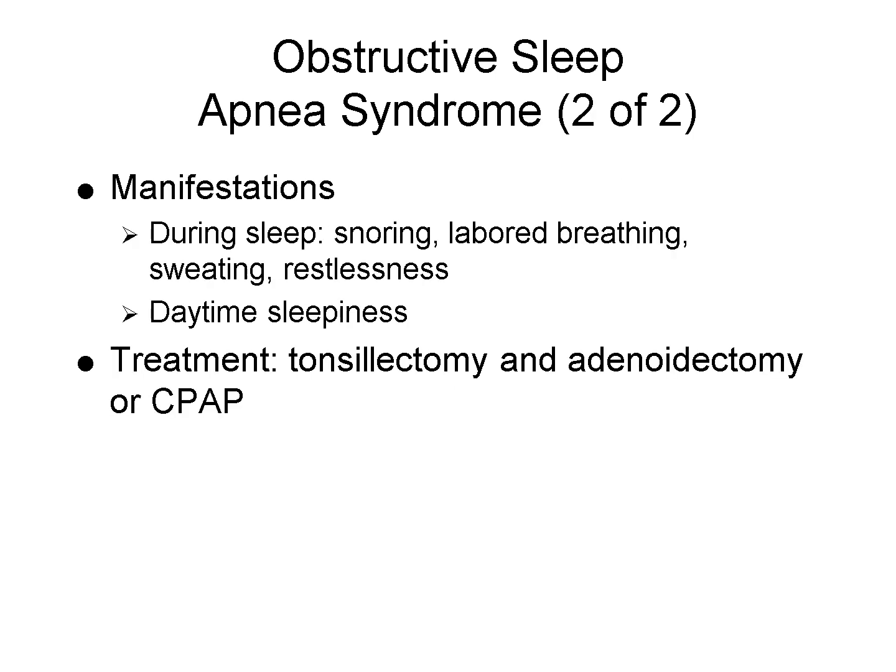During sleep, children with obstructive sleep apnea may exhibit snoring, sweating, or restlessness. Daytime symptoms can include sleepiness, difficulty concentrating, and poor academic performance. Treatment often involves removing the tonsils and adenoids or using continuous positive airway pressure to keep the airway open. Early treatment helps restore healthy sleep patterns and prevent long-term complications.